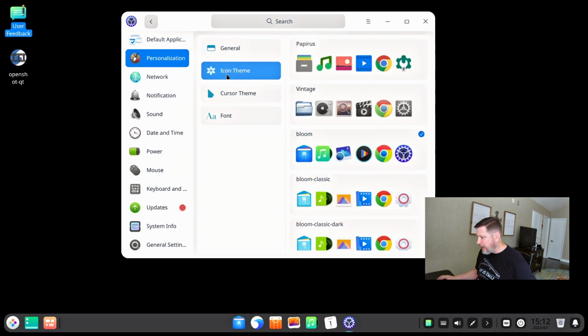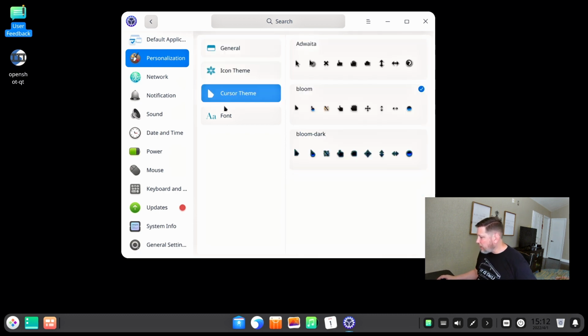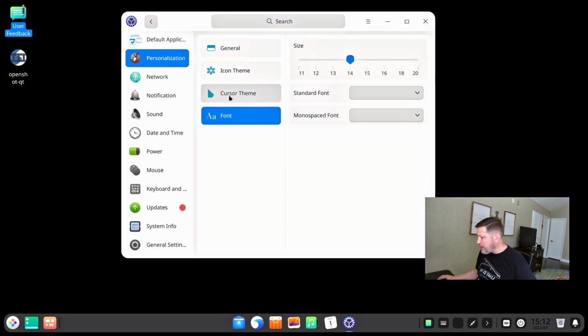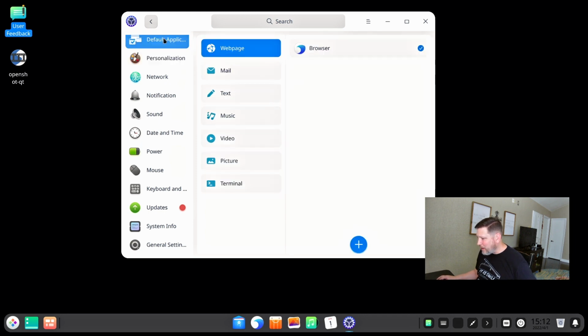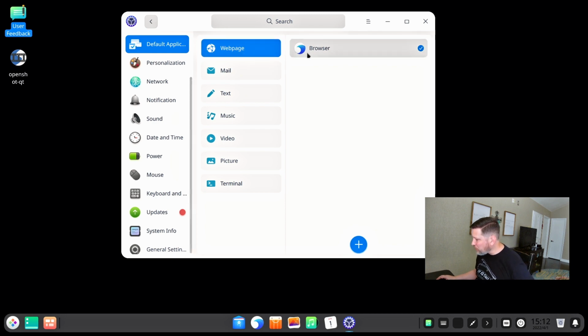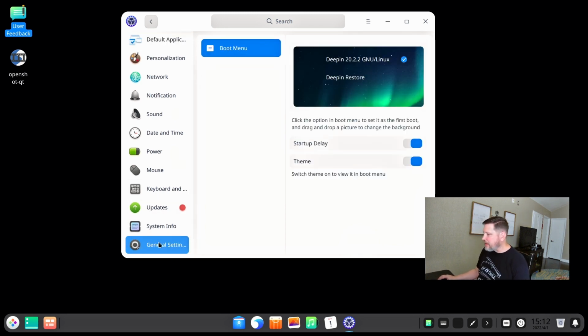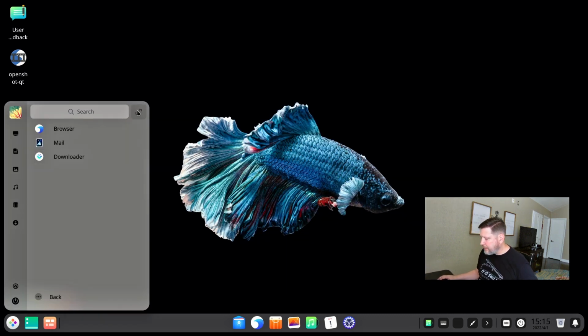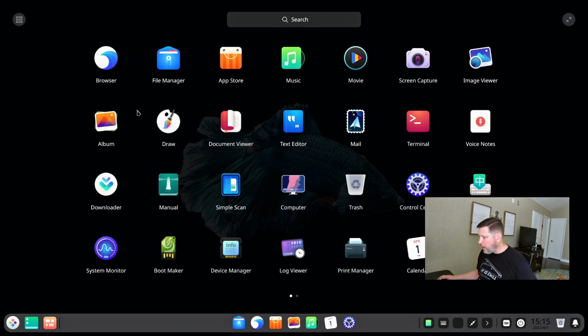If you care about that. Your icon theme that we looked at earlier, cursor themes, and your standard fonts and sizes of those. It looks like you can decide what your default applications are, etc., etc., etc. Oh, look at this. Okay, that's cool.